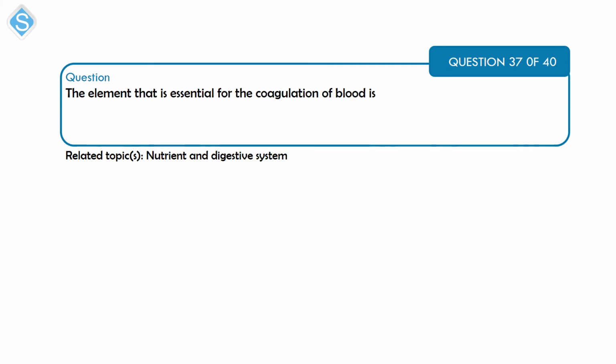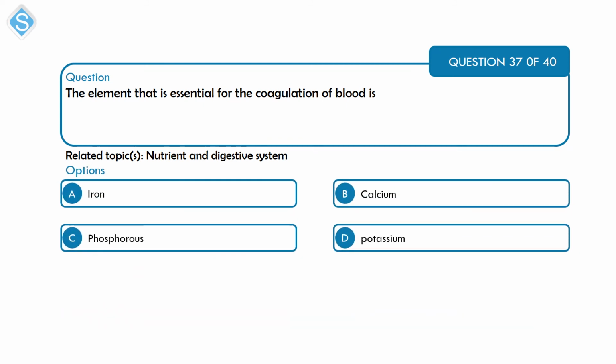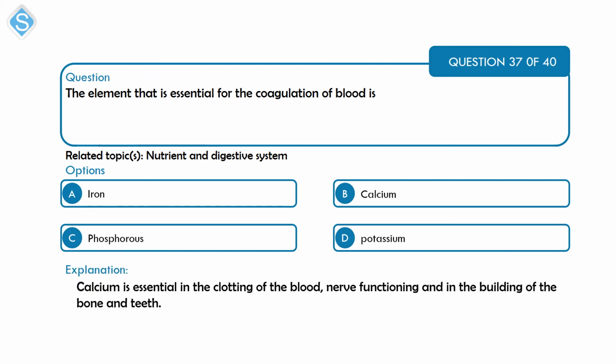Next is on nutrient and digestive system. The element that is essential for the coagulation of blood is A. Iron, B. Calcium, C. Phosphorus, and D. Potassium. Calcium is a mineral that helps in the clotting of the blood. It also helps in nerve functioning and in the building of strong bones and teeth.